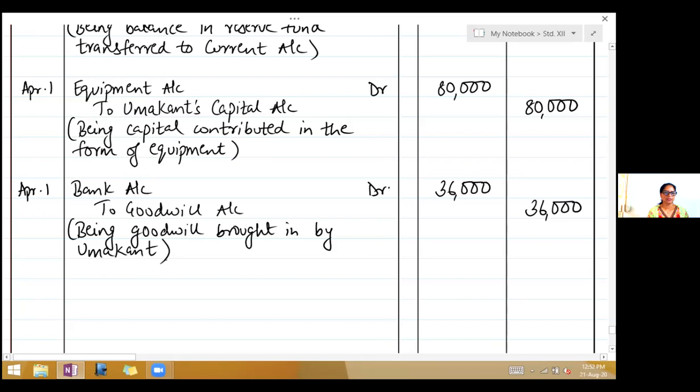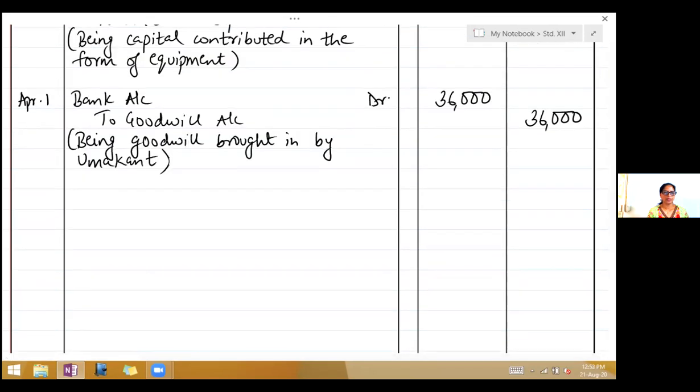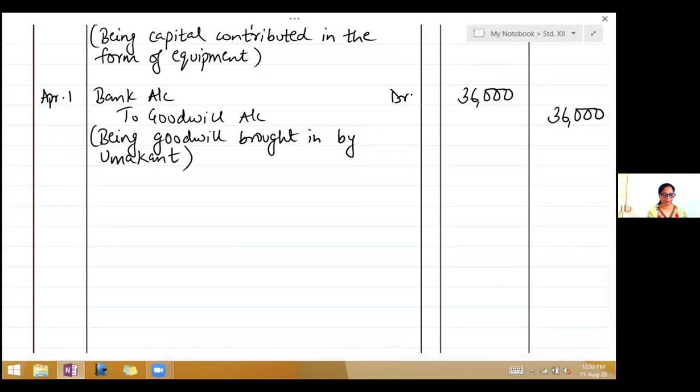Next one. Now this goodwill has to be distributed to the partners. So goodwill account debit, next entry.